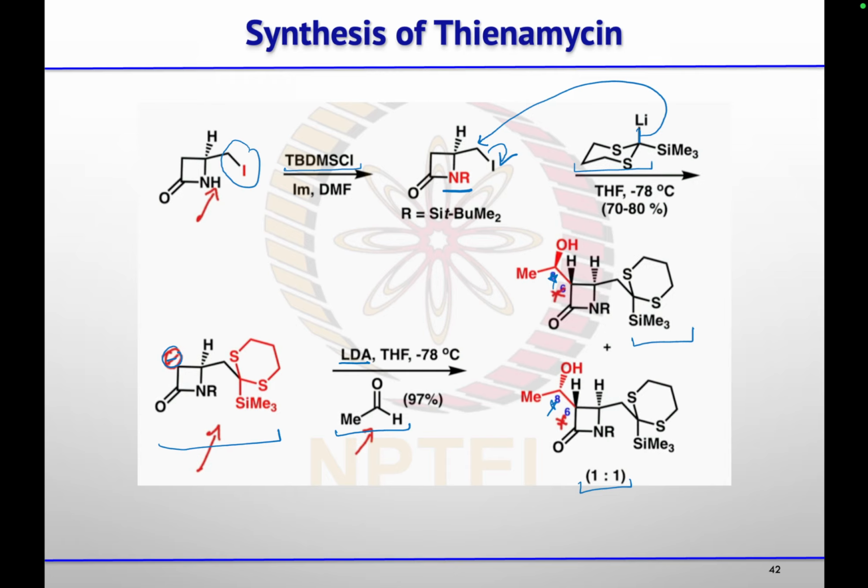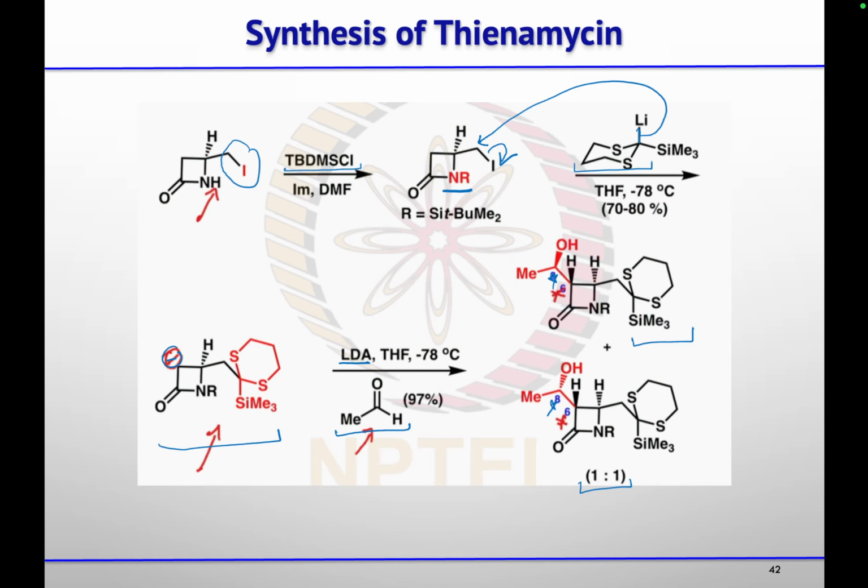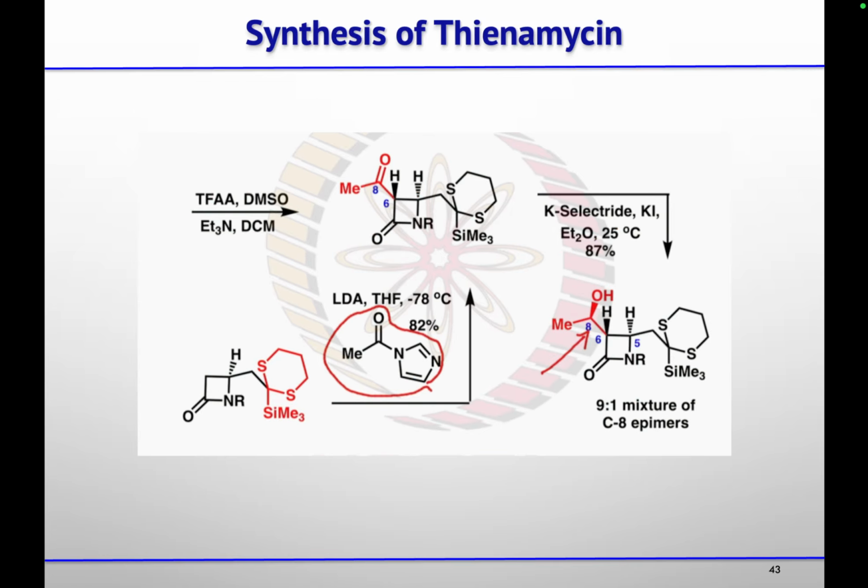So for completion of the synthesis, we need one of the isomers as the major one. For that, they did oxidation. Whenever you have any alcohol, one method for getting one of the products as the major one is to do oxidation followed by a reduction reaction. That's what they did here. They did oxidation of that alcohol followed by reduction with K-Selectride, so selectively they will get one product, the maximum.